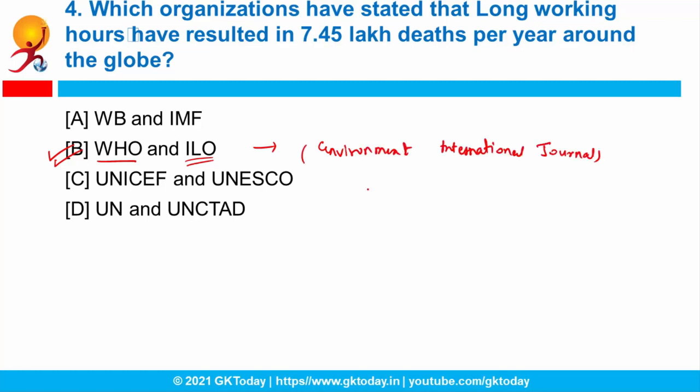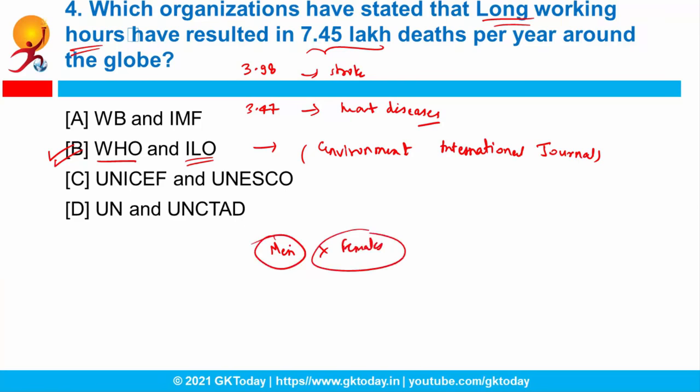This research has been published, and under these 7.45 lakh people, 3.98 lakh people died due to stroke and 3.47 lakh people died due to heart diseases. So these were the reasons, but the most important reason for their death was their hectic schedule and long working hours. Fine. And this report also suggests that work related disease burden is found to be more prominent in men and not in females. What does it mean? Men are more prone to these types of diseases.